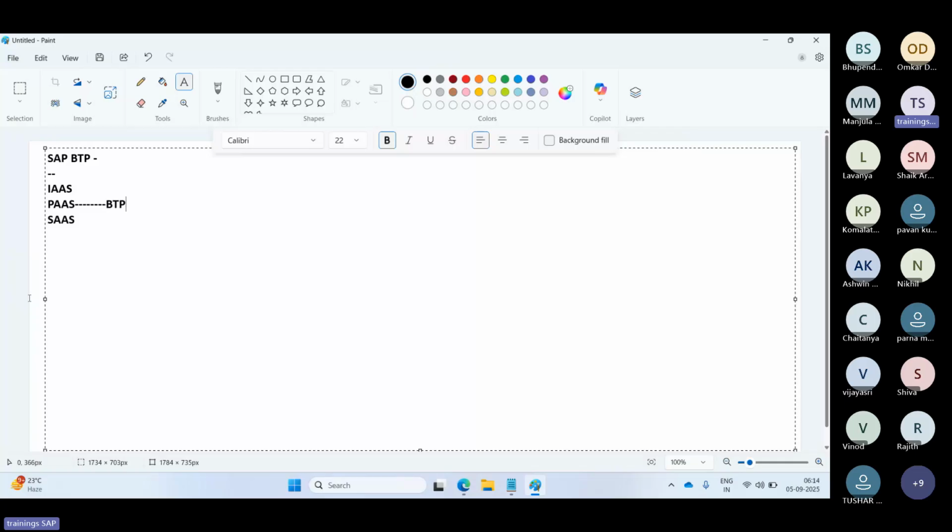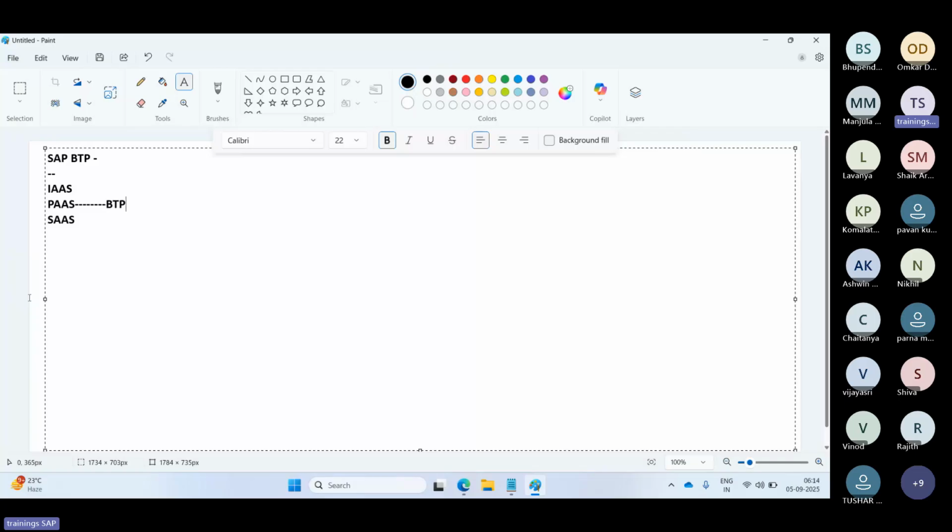It's like renting a ready-to-use kitchen instead of building one from scratch. In platform as a service, it provides tools and services for developers to create, test, and deploy applications without worrying about the underlying infrastructure. For example, BTP: we can focus on the coding and logic, and BTP will take care of the rest.